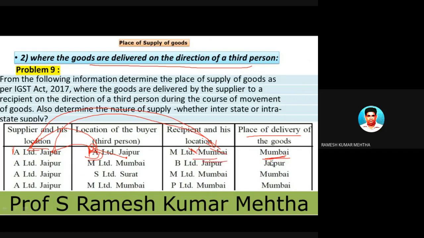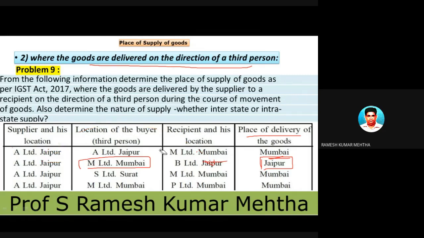So this is the first case. Second case: M Limited of Bombay is giving instructions to A Limited of Jaipur to supply goods to B Limited of Jaipur, and the goods are supplied by A Limited at Jaipur.